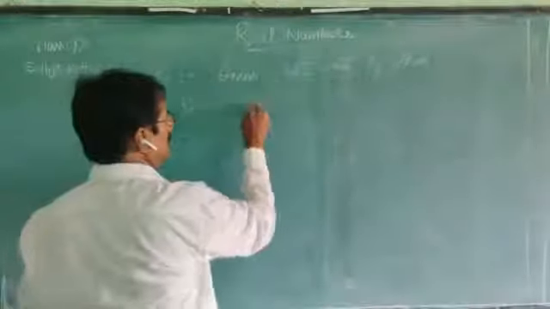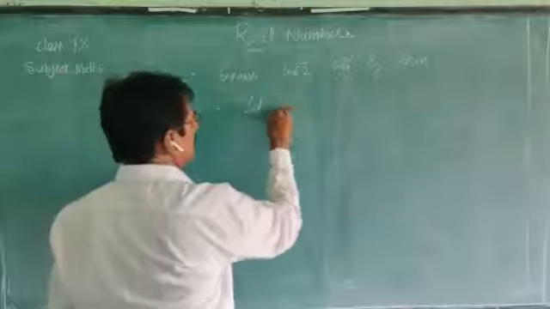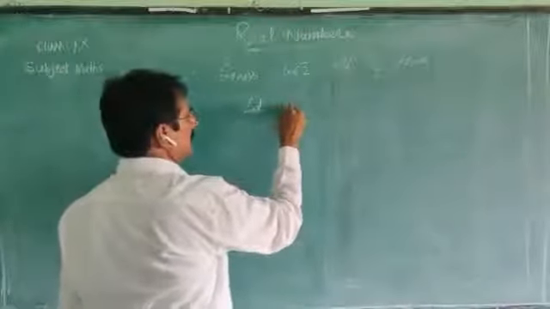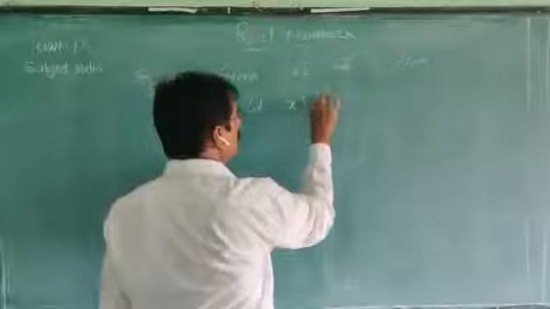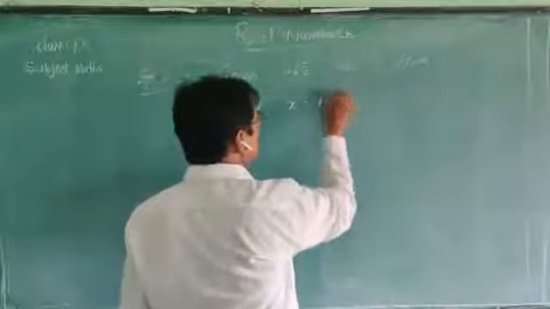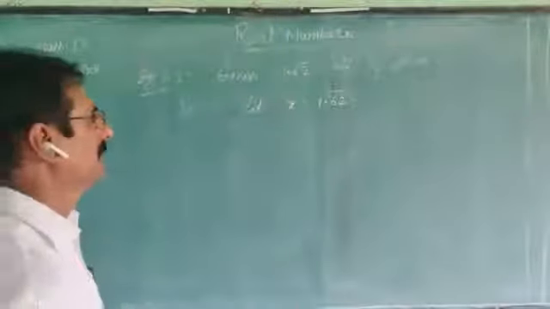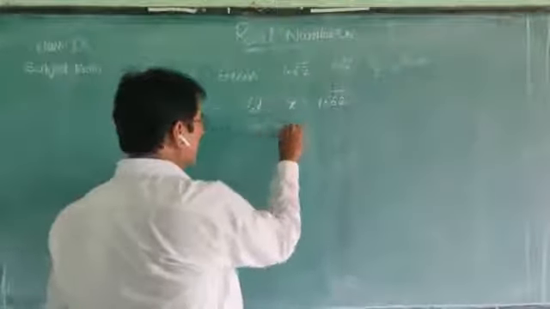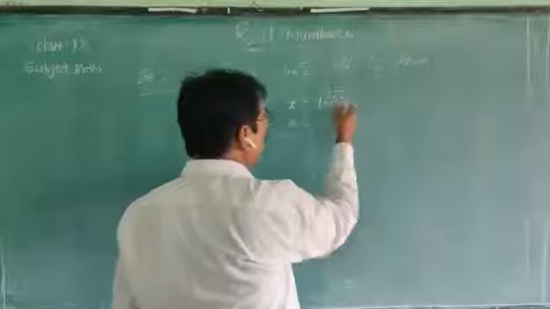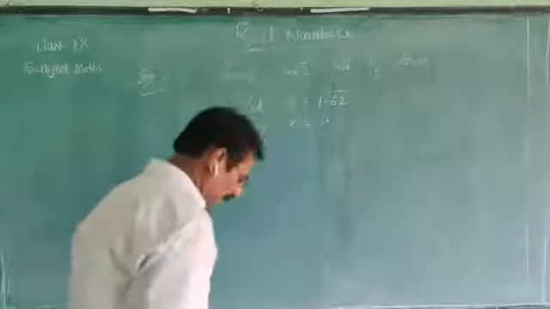Let x equal 1.62 bar, which is given. Then expand it. Expand means remove the bar. How to remove it?